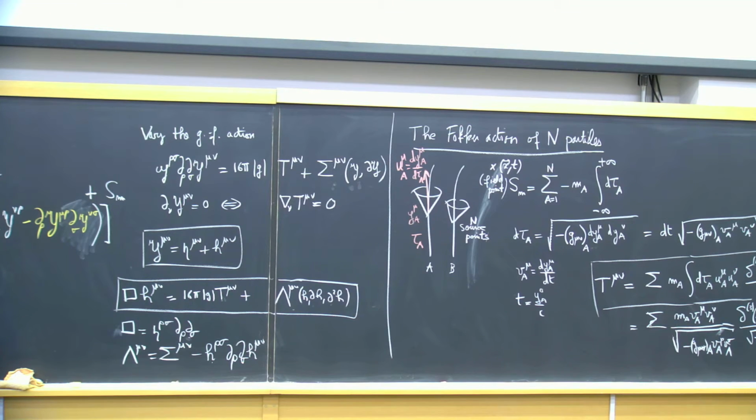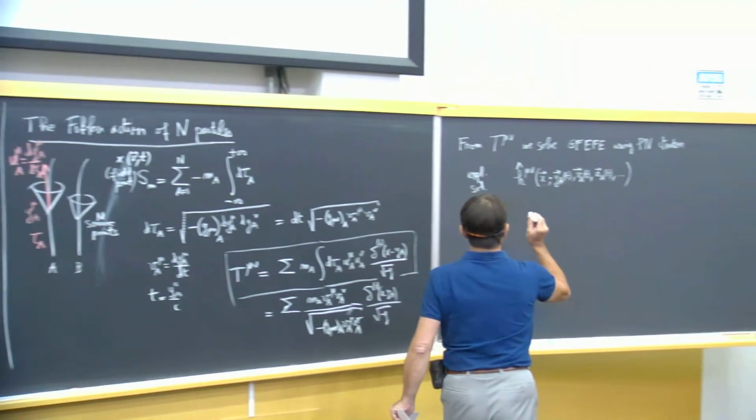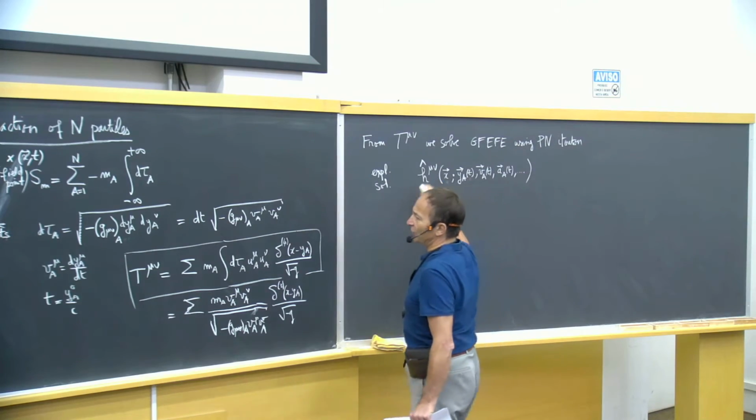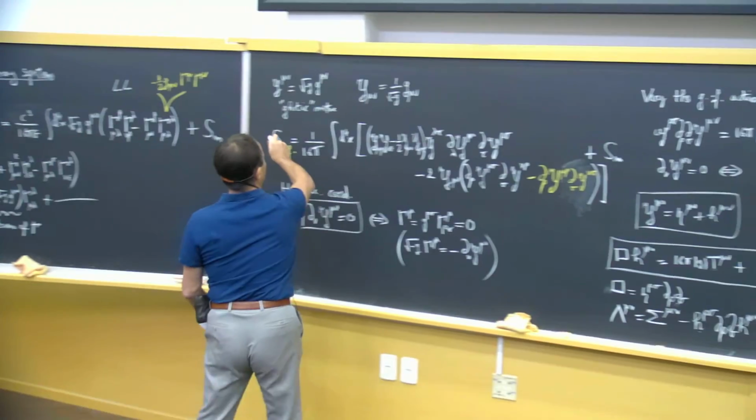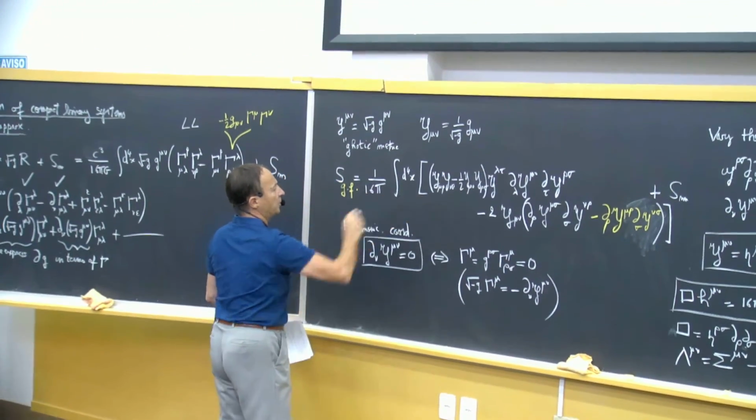Now, the Fokker action is obtained when we replace that solution into the original gauge-fixed Einstein-Hilbert action.